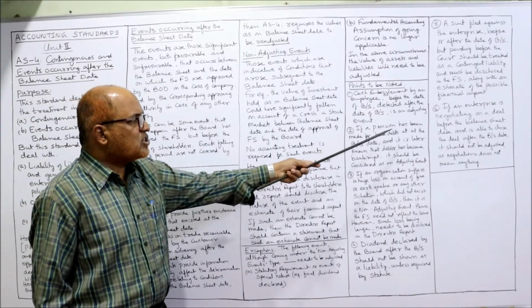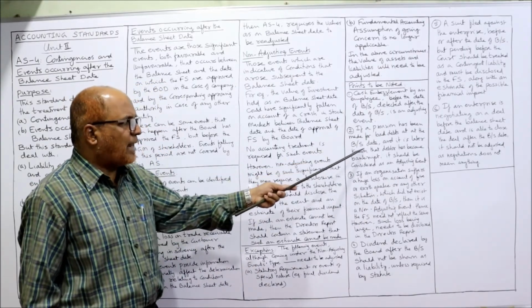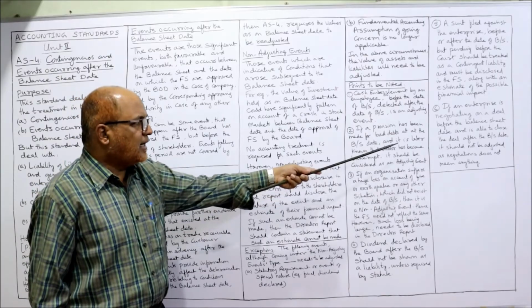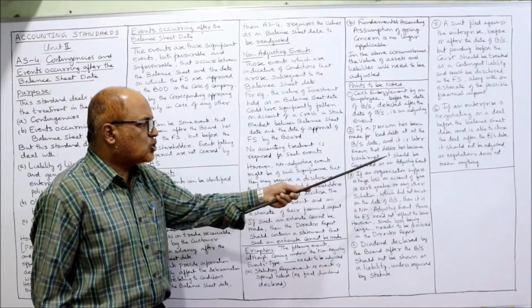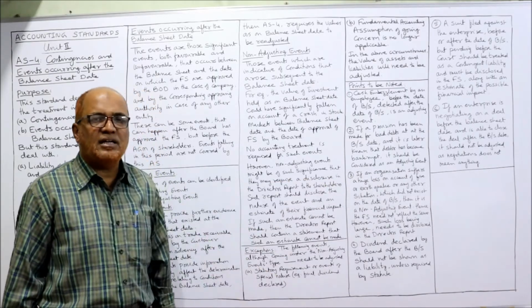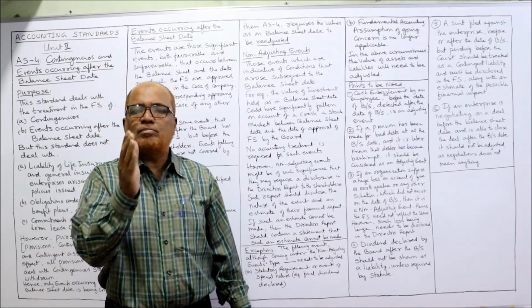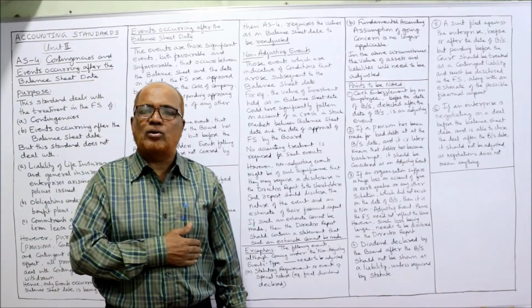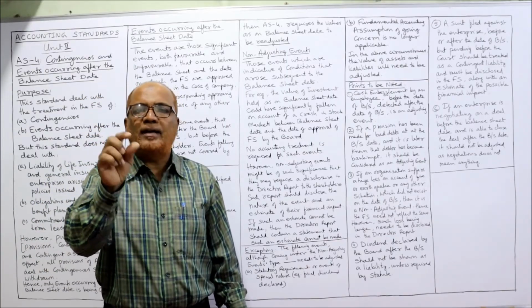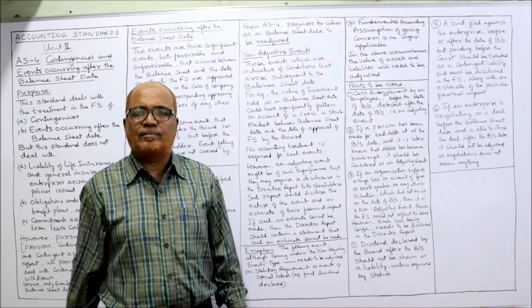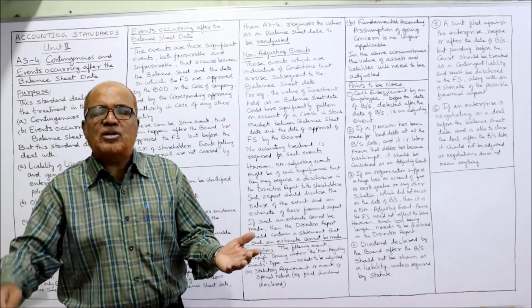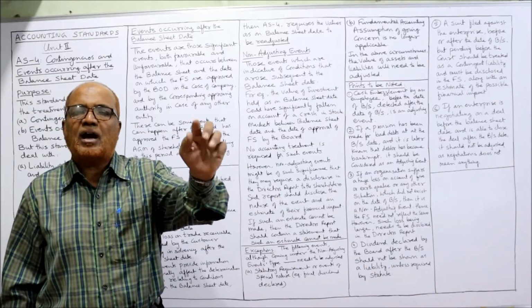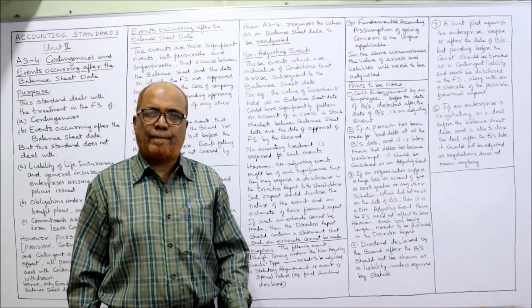Next, if a provision has been made for bad debts at the balance sheet date and it is later known that debtor has become bankrupt, it should be considered as an adjusting event. 31st March, when we close the accounts, we have already provided provision for bad debts. We have already made provision for bad debts. And after the balance sheet date, one of the customers has become bankrupt.